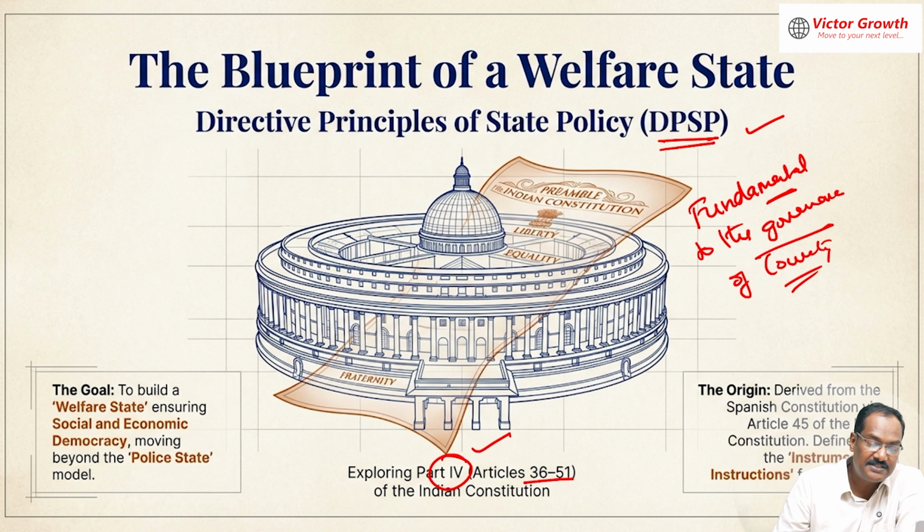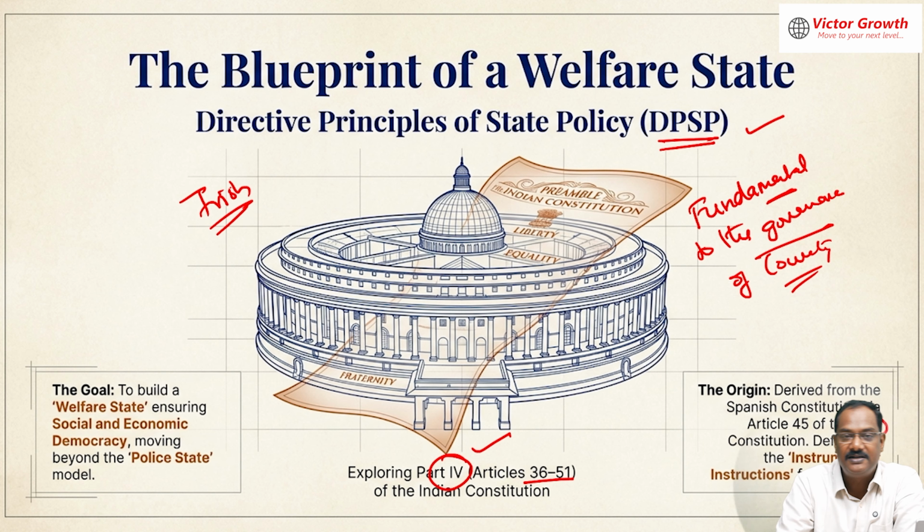Now, this is taken from the Irish Constitution. See, the Indian Constitution is derived from many sources. It is inspired from many constitutions, and many good things we have taken and incorporated in our Constitution. Thereby, the directive principles of state policy is taken from the Irish Constitution, and there it is Article 45. And this is another important word.